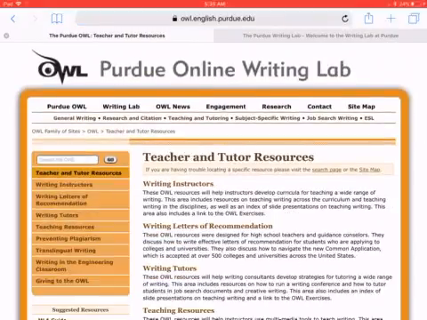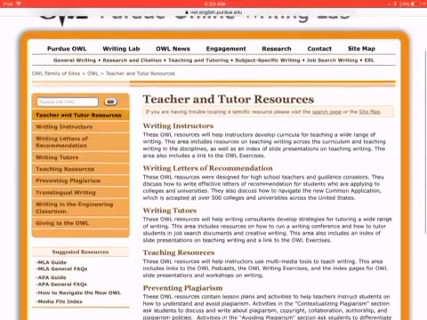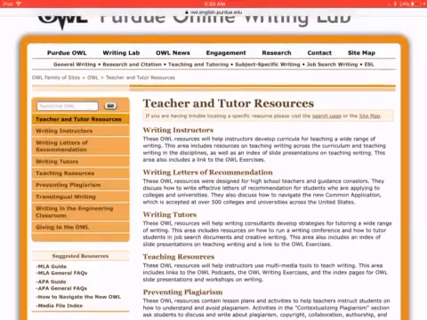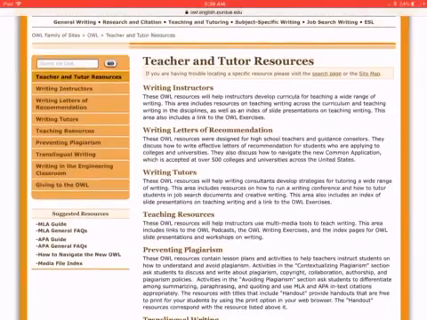And you go over here to teaching and tutoring. So this is a little different. This is for teachers, so writing instructors. So again, even when I'm talking about it, they have it there. They even have lessons for instructors. They teach you how to write letters.